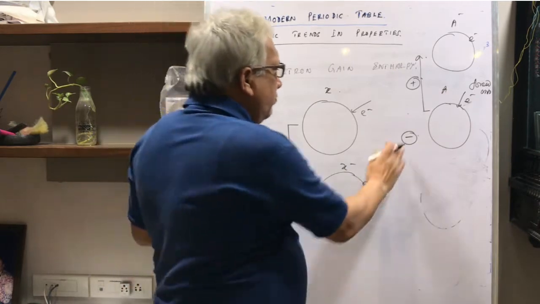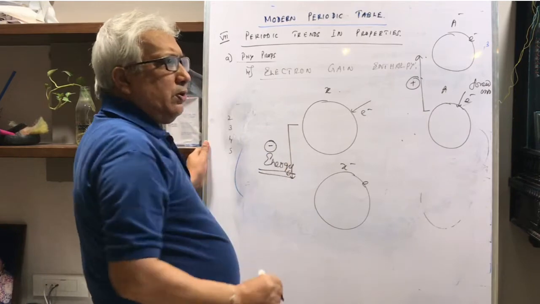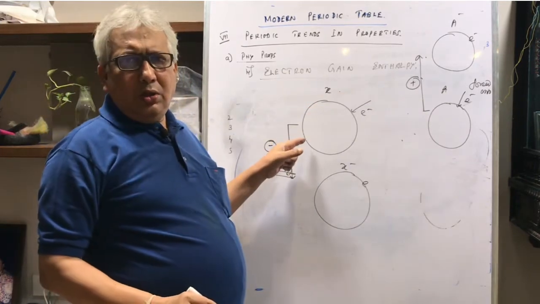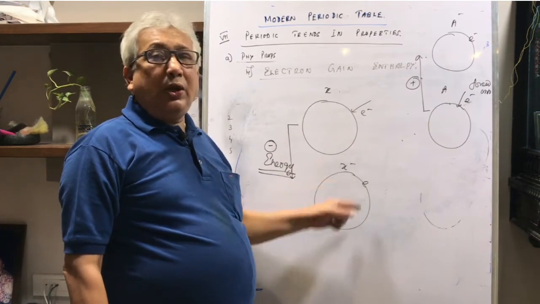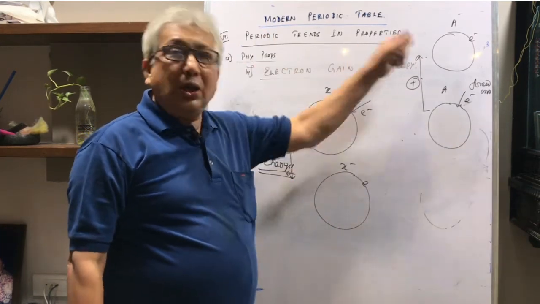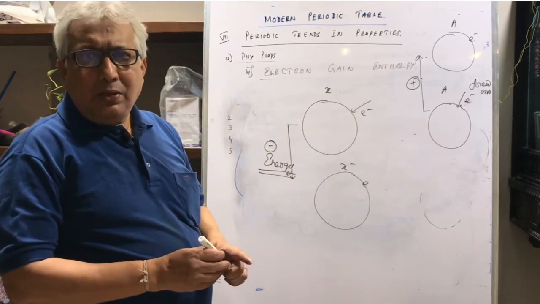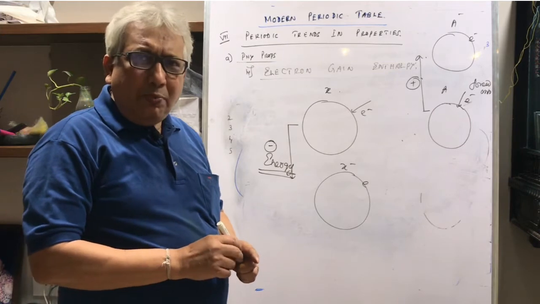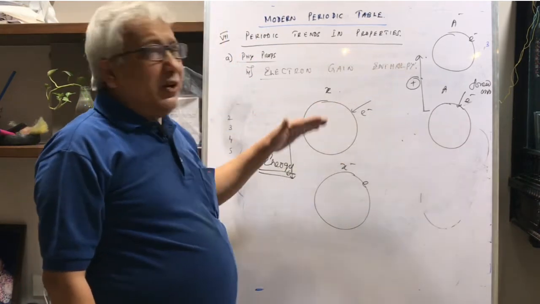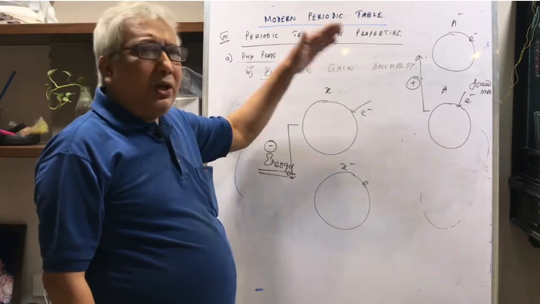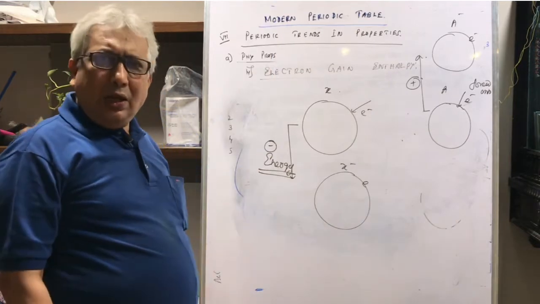Whether it is negative or it is positive, this enthalpy change during acceptance of an electron by an isolated gaseous neutral atom is called as electron gain enthalpy. I repeat, the enthalpy change accompanied by acceptance of an electron by an isolated gaseous neutral atom is called as electron gain enthalpy.